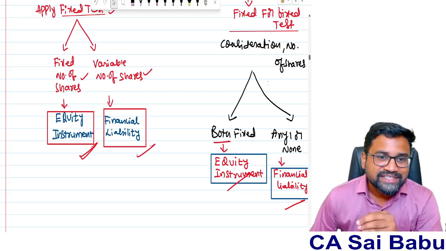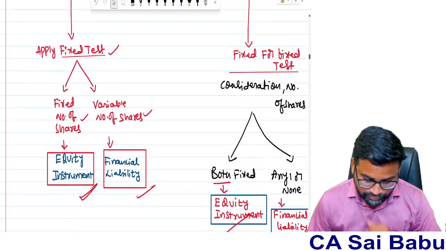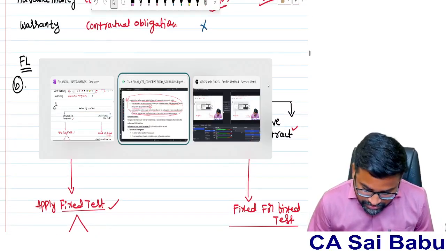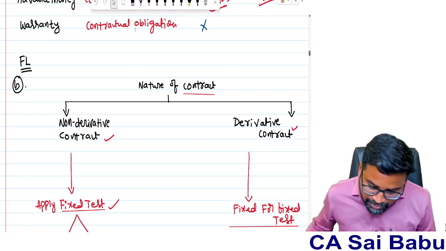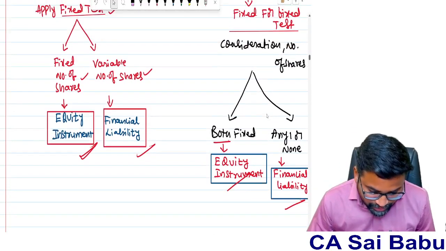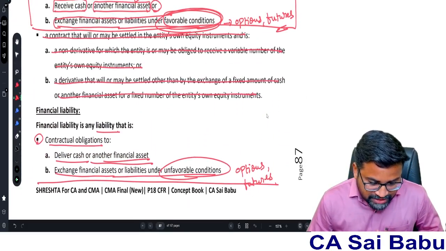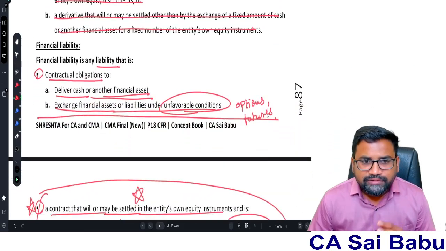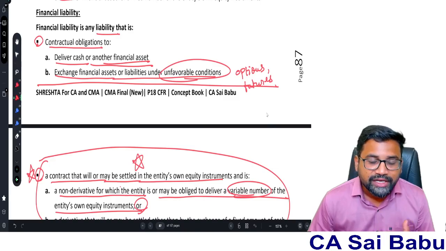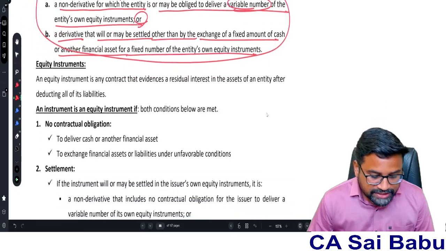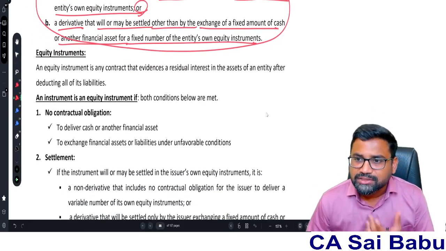Because everything is fixed, equity. So that is the intention of the standard. So the meaning of this paragraph is this. You simply remember this, you will understand. Okay. So this is financial liability. If you observe deeply, sir, in the financial liability itself, we have touched one point relating to equity also. So next definition we are going to discuss is equity instrument.